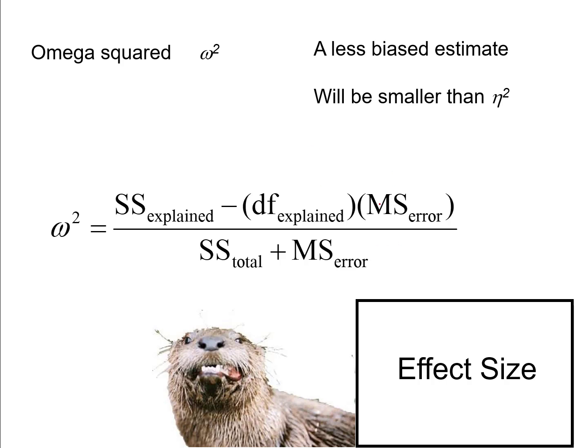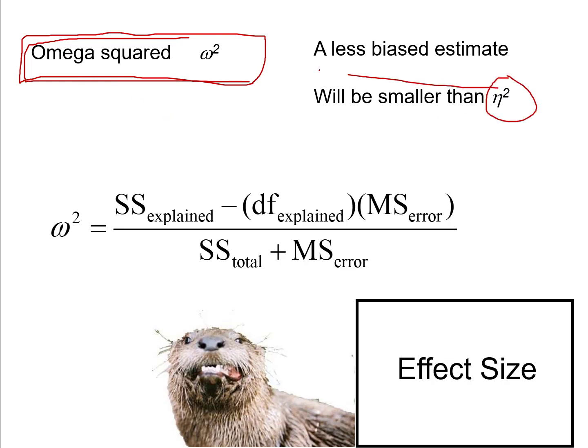And a common formula for doing that is this thing called omega squared. There's actually many different formulas, and some of them work better than others. I don't think any of these formulas work totally perfectly. But omega squared is probably one of the most common corrections that people can make to an eta squared to transform it into omega squared, which gives us a bias-corrected estimate of the effect size, a bias-corrected estimate of the percent of variance explained. It gives us an estimate that's much less biased than eta squared. Eta squared by itself isn't really all that biased, but omega squared is much less so.